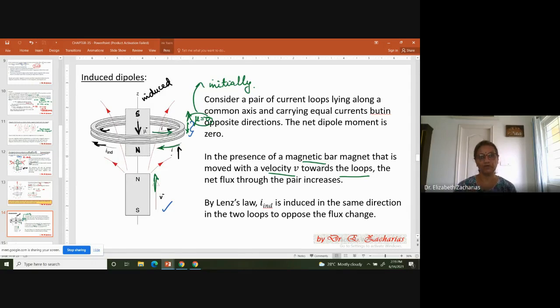This is how we explain diamagnetism using the concept of induced dipoles. At the atomic level, left to themselves, they don't have any magnetism. The net dipole moment is zero. But the moment you bring a magnet towards them, you put them in a magnetic field, a magnetic field is set up because of the induced current in the opposite direction. So they repel.